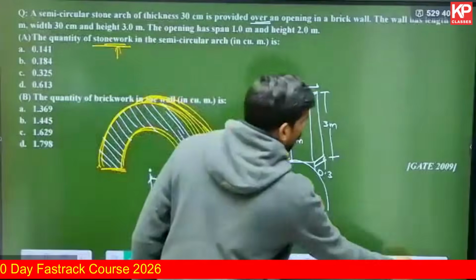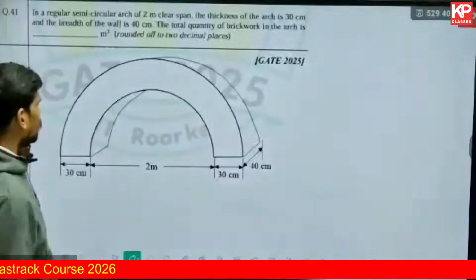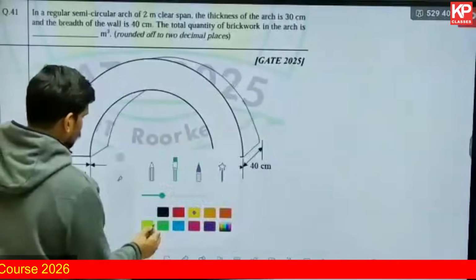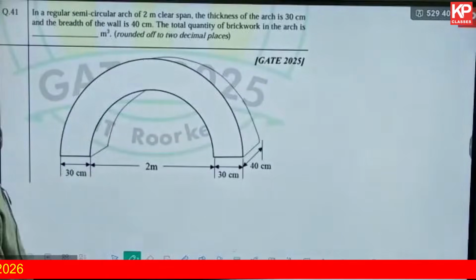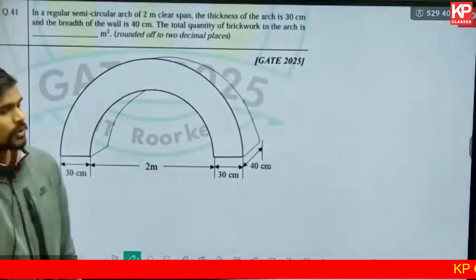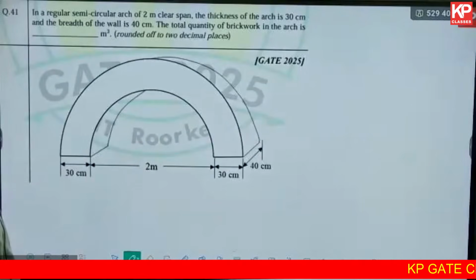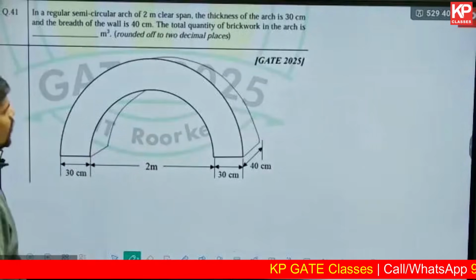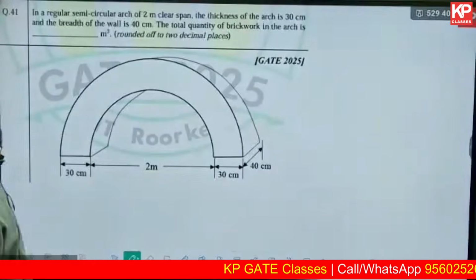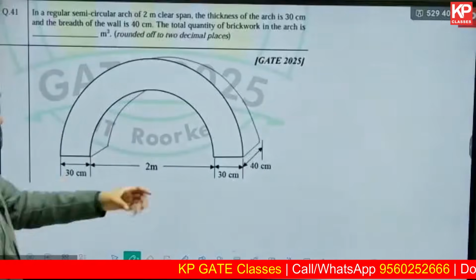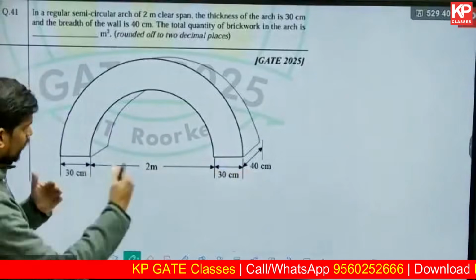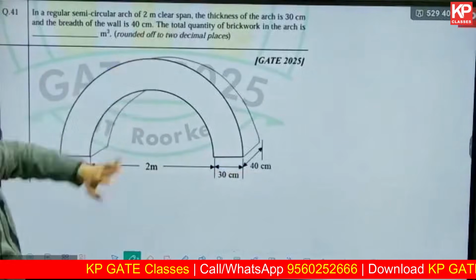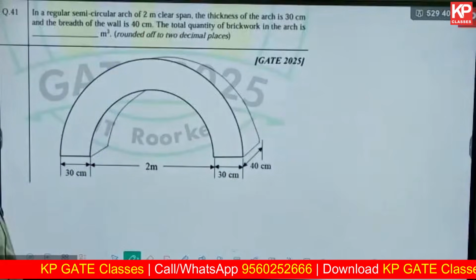Moving on. Let us look into this one. This is from the 2025 paper, a 2 marks numerical. In a regular semicircular arch of 2-meter clear span, the clear span in the center, that is 2 meter, the thickness of the arch is given as 30 centimeters. The breadth of the wall, the thickness of the wall, is given as 40 centimeter deep. The quantity of brickwork in the arch is dash cubic meter.